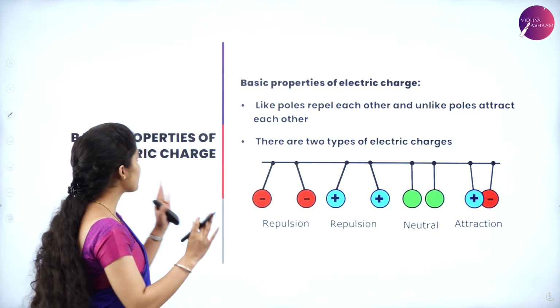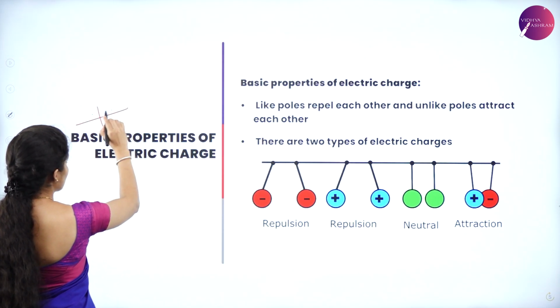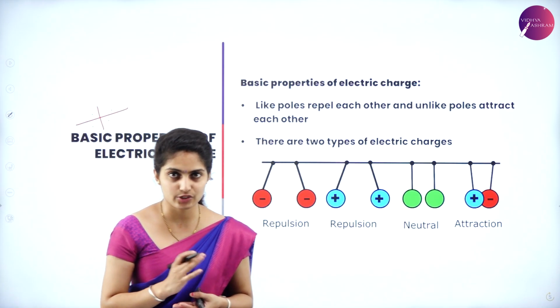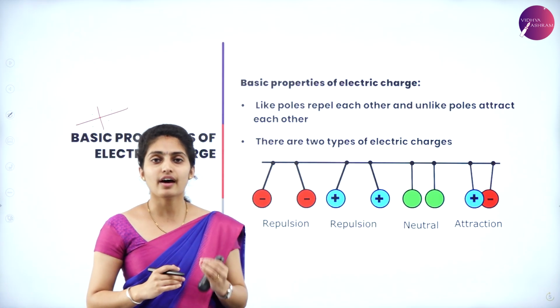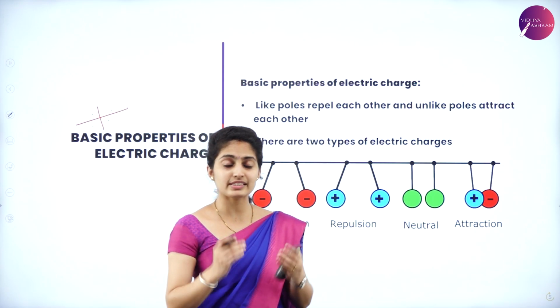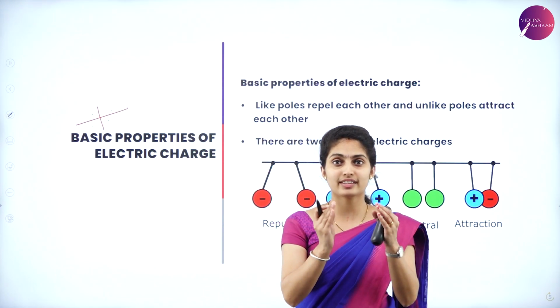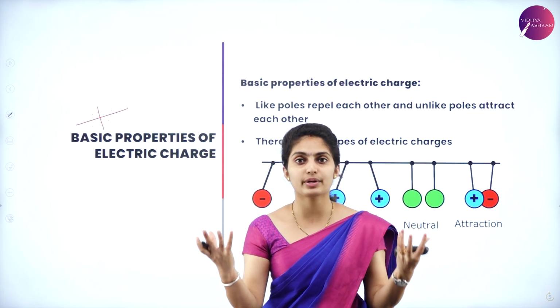Now we have the basic properties of electric charge, which is one of the most important questions. So what is the basic property of electric charge? Here, the like poles and unlike poles. For something to be attracted, how can you say that an object is getting attracted? That is only when there are two different bodies.